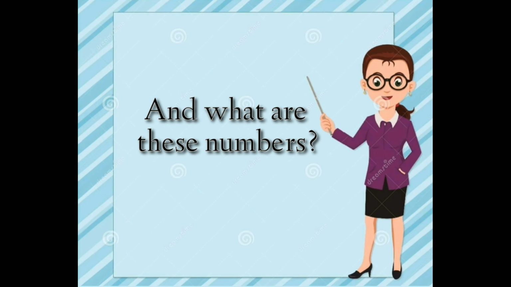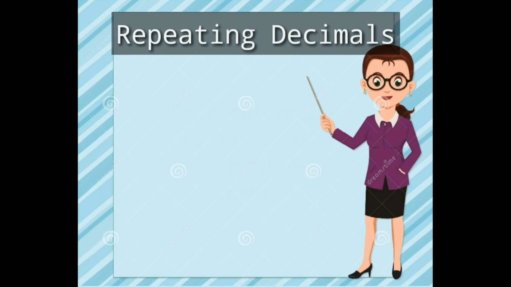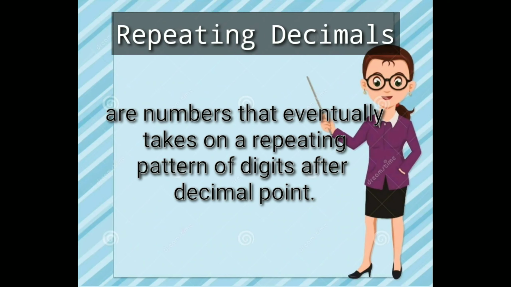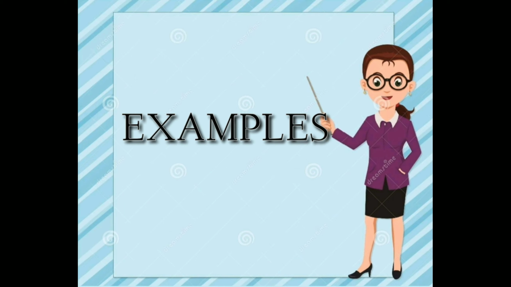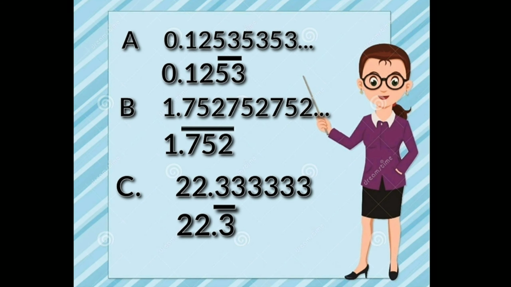And what are these numbers? Repeating decimals are numbers that eventually take on a repeating pattern of digits after the decimal point that will continue forever. We represent this by using 3 periods at the end of the number, like with 14.333 and so on. You can also indicate repeating digits by writing a bar over them. The following are examples of repeating decimals.